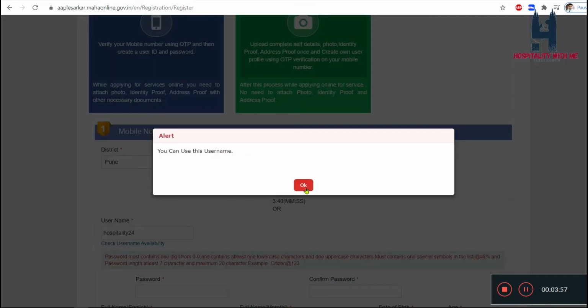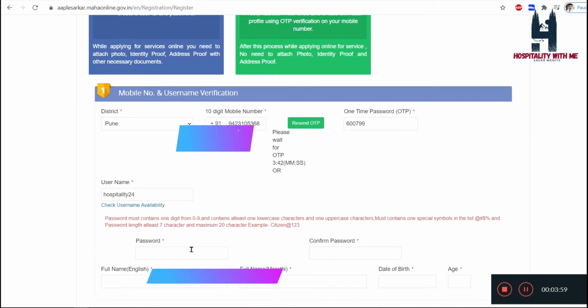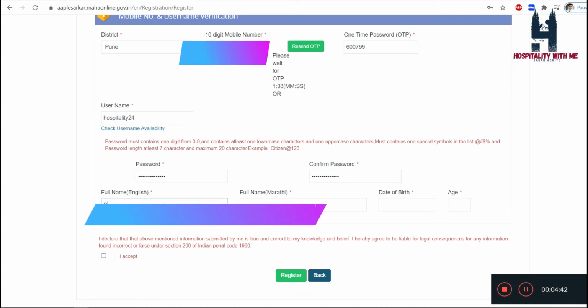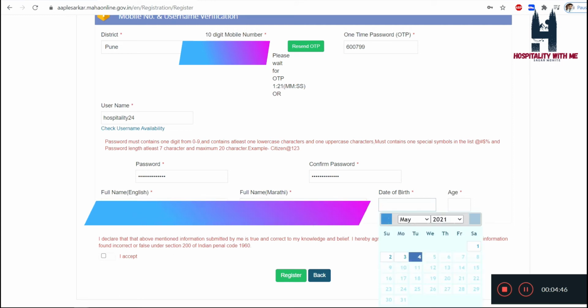So now that this username is available, we require to provide further details, that is your password, which should follow a pattern: one of the alphabets should be capital, followed by numbers and a special character. Then give your full name, date of birth, which is required, and city, and then register.